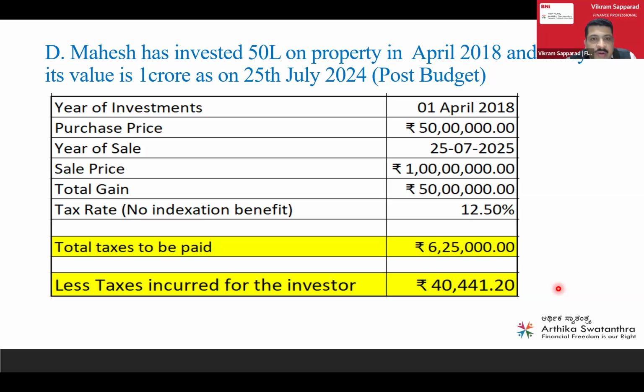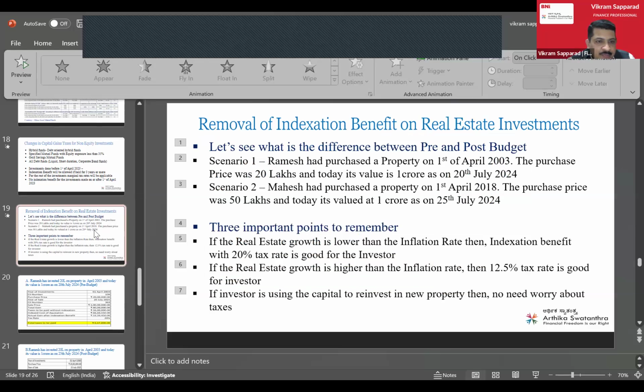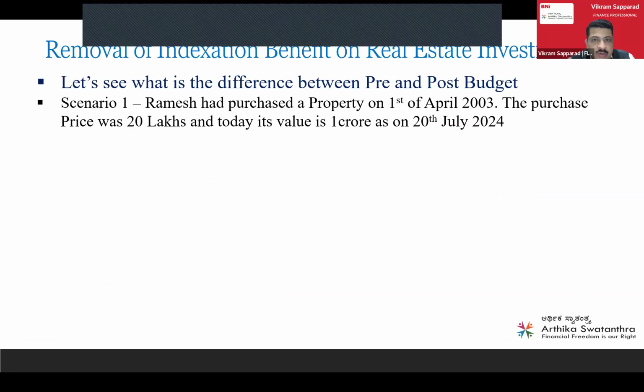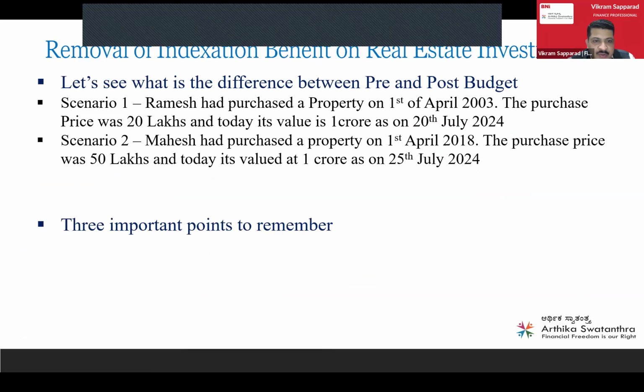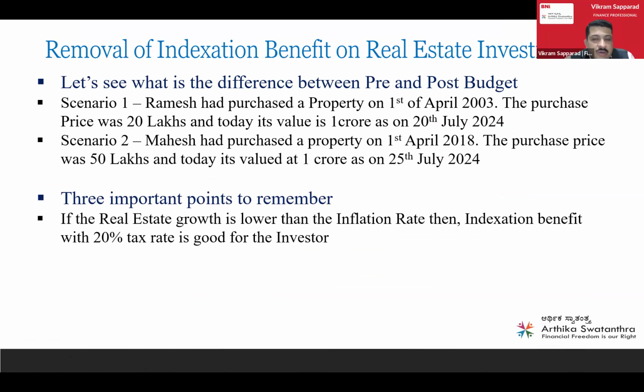So here one important point is there. How is this going to play? So you understood both examples, Ramesh and Mahesh. First important point is, if the real estate growth is lower than the inflation rate, then the indexation benefit will be good.